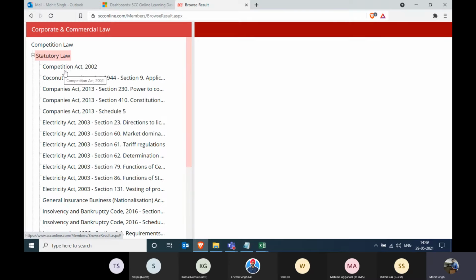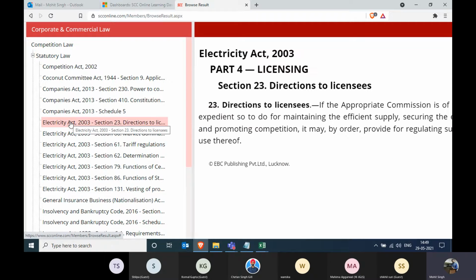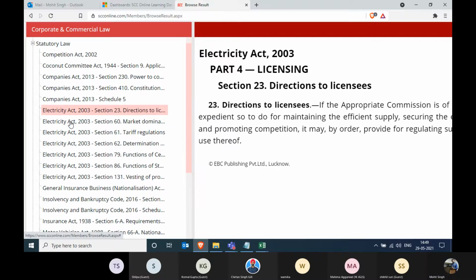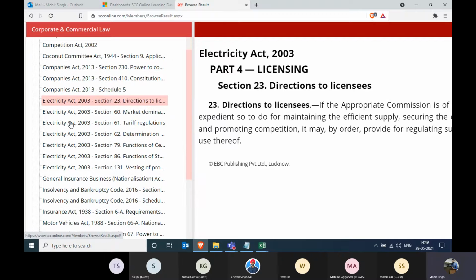We click on it, and obviously the Competition Act 2002 discusses competition law. However, we have also added some other documents in which other acts and sections discuss competition law. As we can see, the Electricity Act 2003, section 31, also discusses competition law.